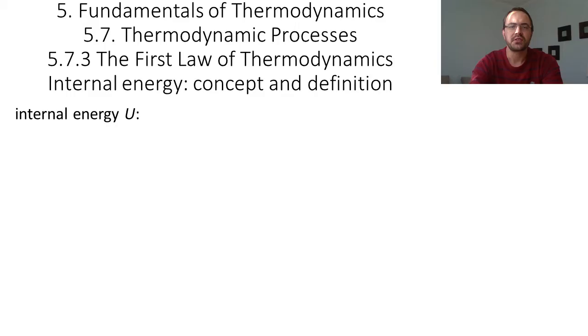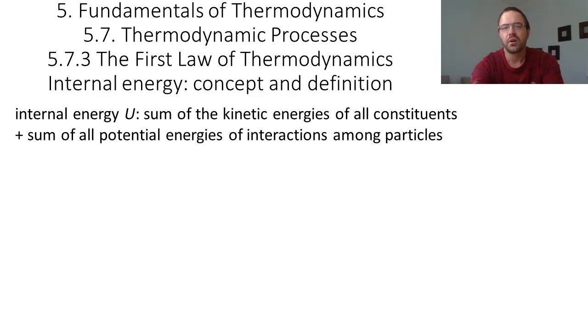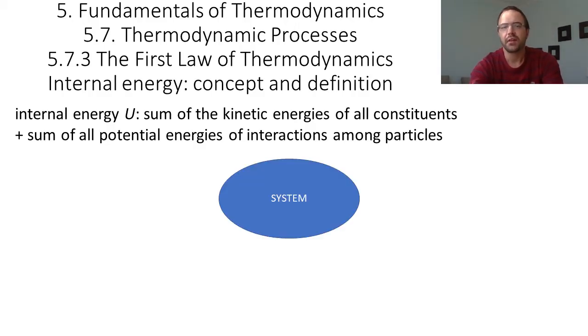So the internal energy, which we represent by the letter U, is the sum of the kinetic energies of all the constituents and the sum of all the potential energies of interactions among all the particles. So if we have a system which contains a certain amount of particles, this system has an internal energy U.